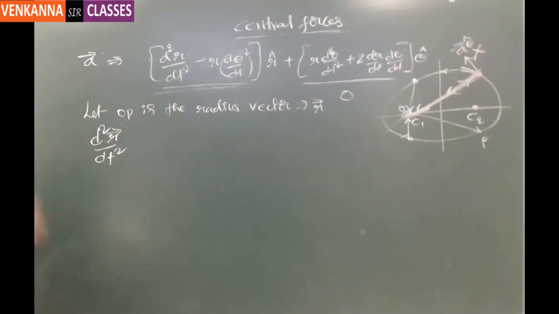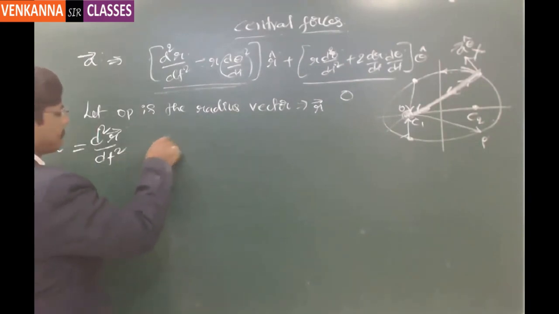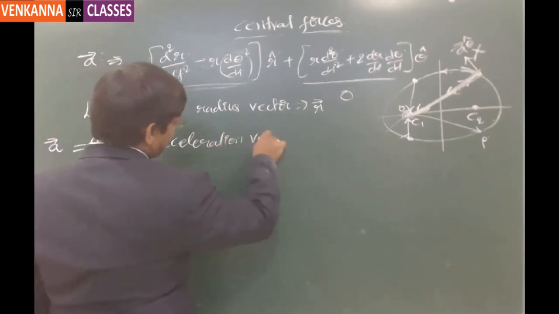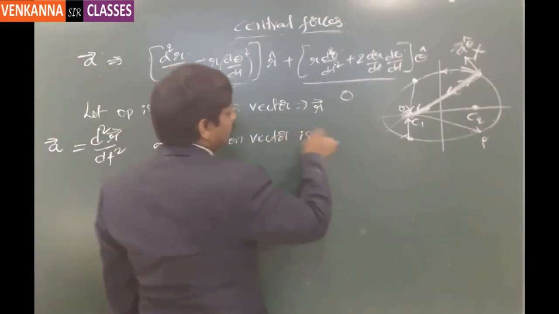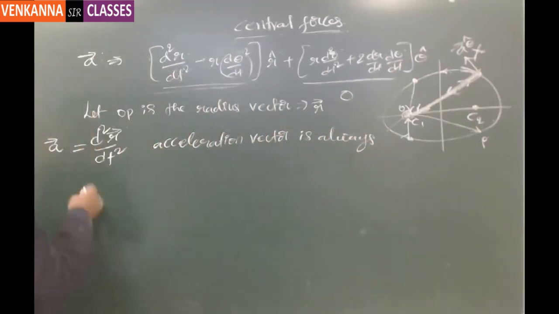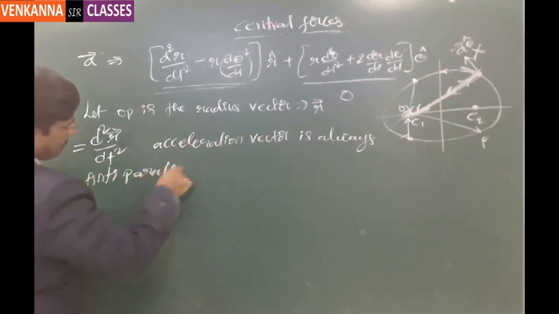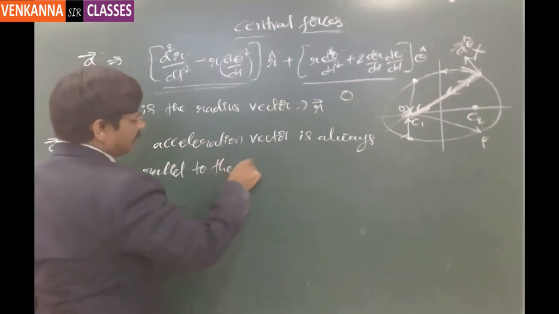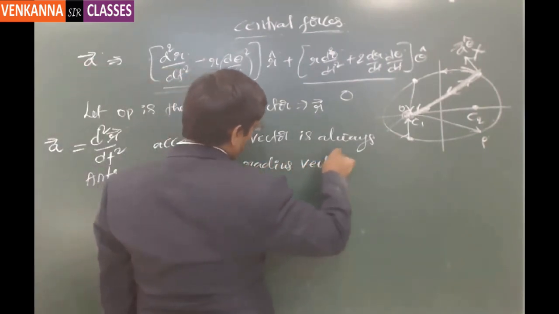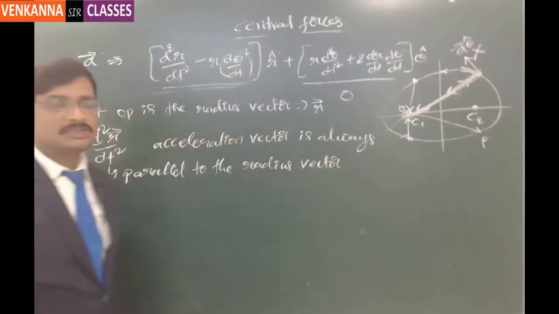Now d square r by dt square is nothing but the acceleration vector, and this acceleration vector is always anti-parallel to the radius vector. Why is it always anti-parallel to the radius vector?